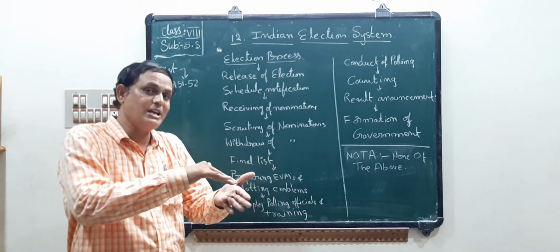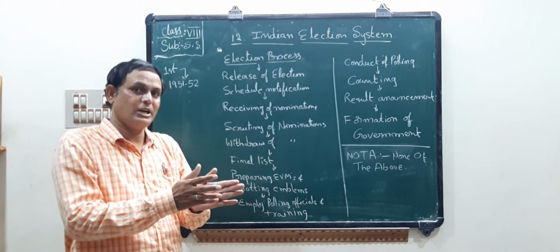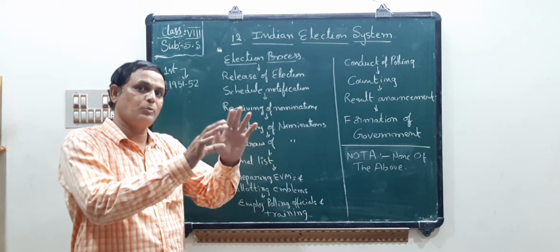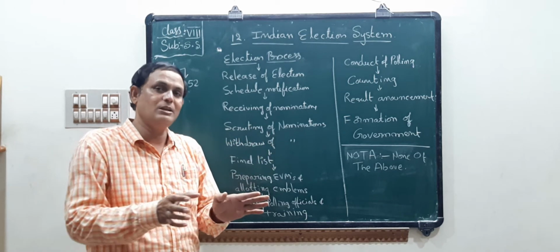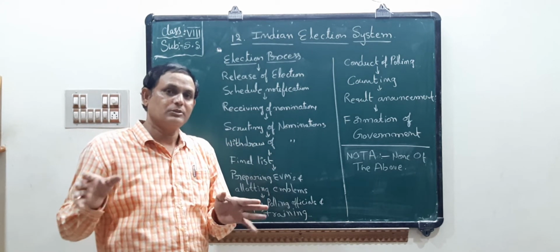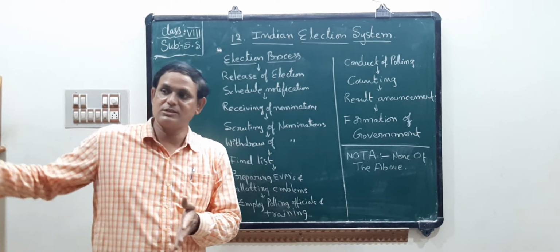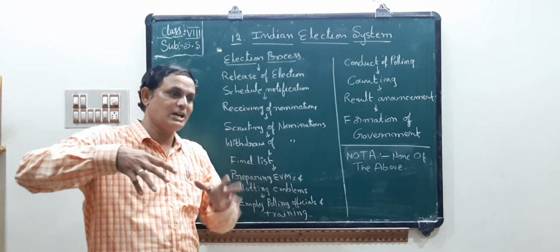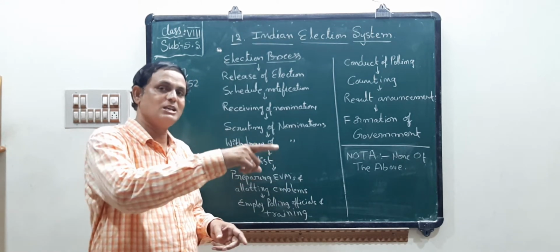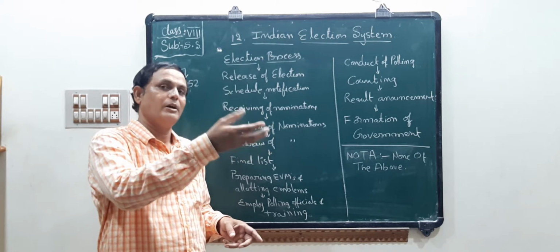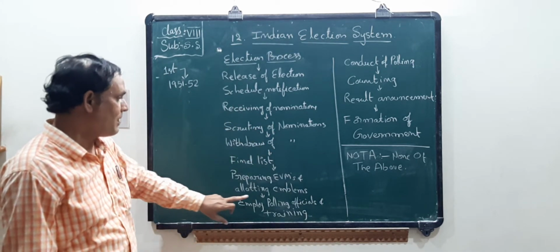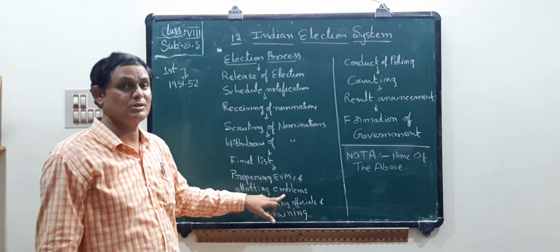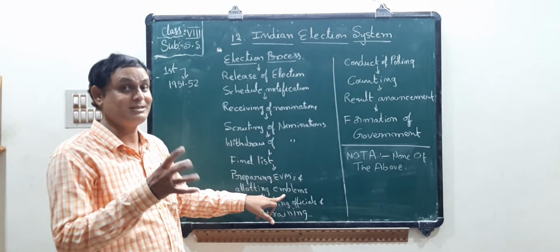First they will train the staff. They will allot the staff to the polling booths. At these polling booths the staff will conduct the elections. The voters will come and, with the help of the staff, cast their vote for their members. Next, emblems. Emblems are also important; that means symbols.